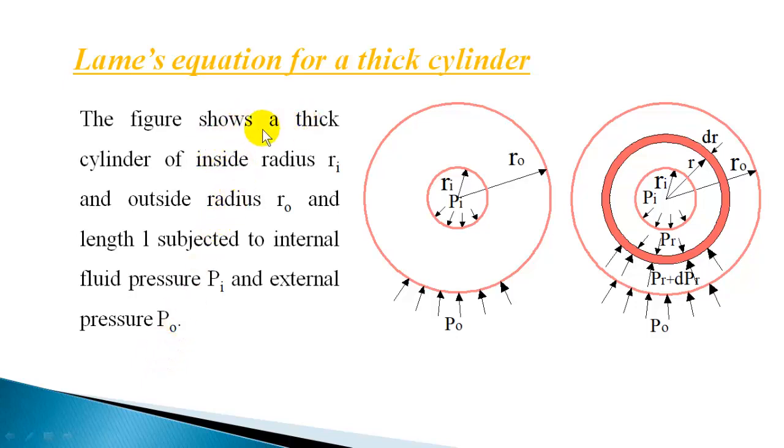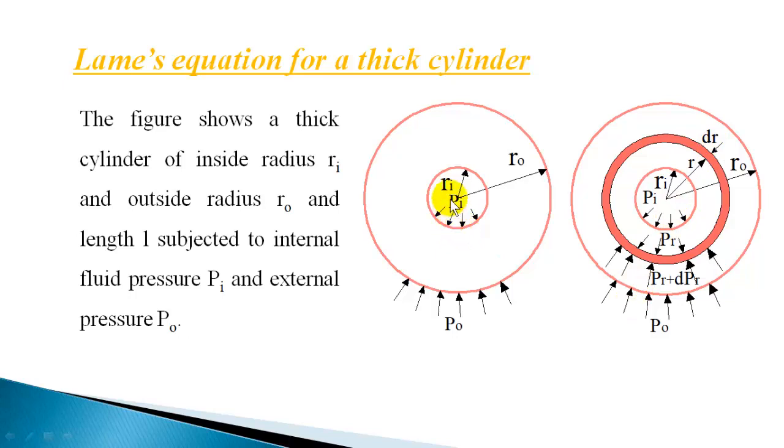So let us consider a thick cylinder with internal radius Ri and external radius R0, and the length of the cylinder is L, which is perpendicular to the screen. Now on this thick cylinder, we can consider a thin cylindrical shell at a radius R with a thickness dr. So I am taking a thin cylindrical shell. This colored annular ring is a cross section of the thin cylindrical shell which I have taken from this thick cylinder, at a radius R with thickness dr.